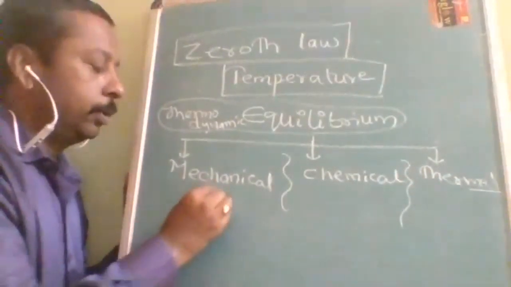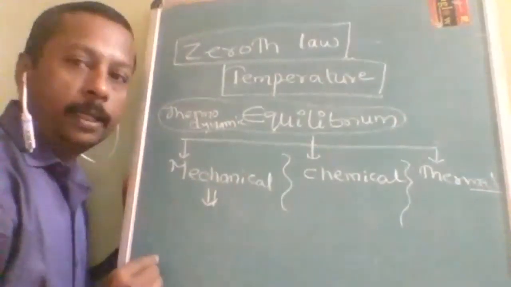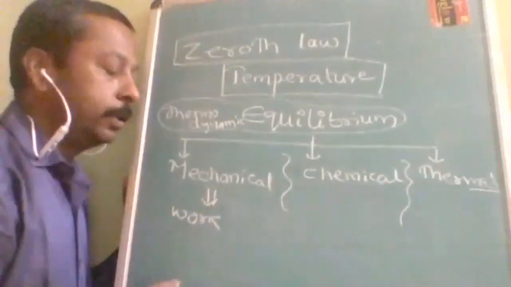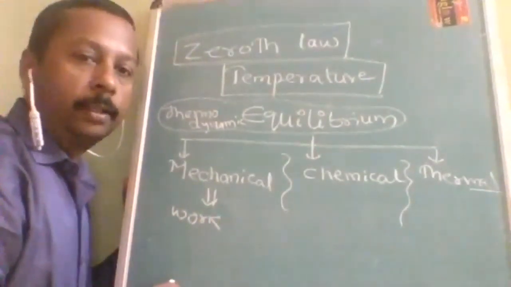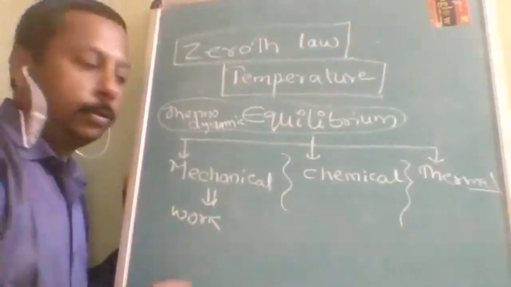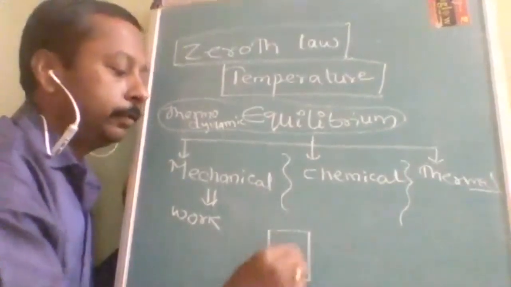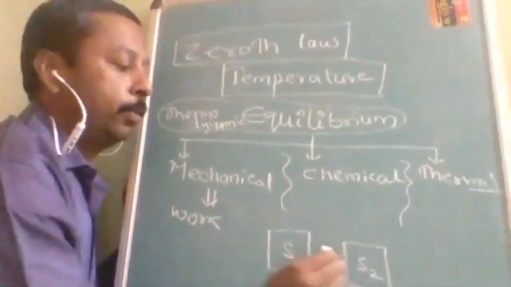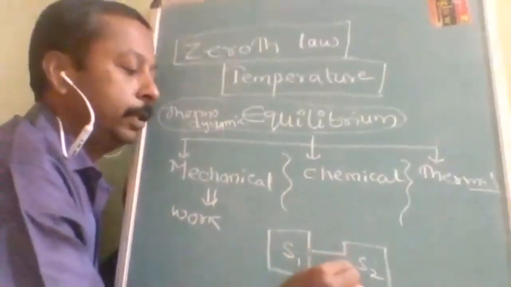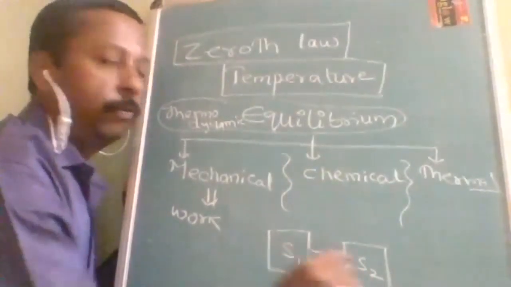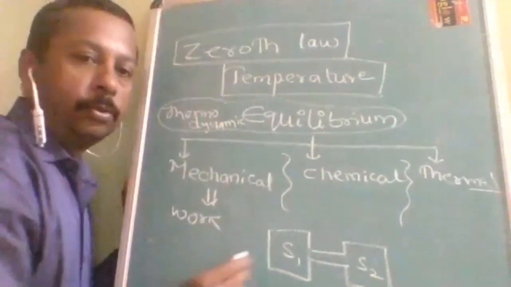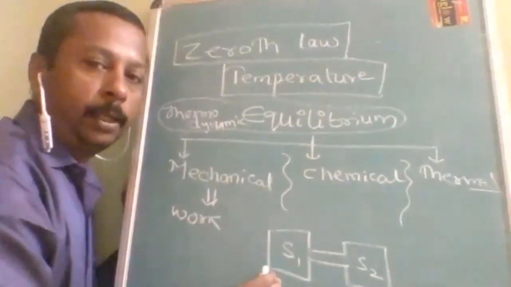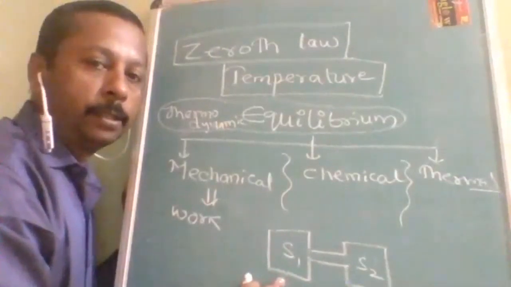If I say mechanical equilibrium, that means work is not done by the system or on the system. Suppose this is system 1, this is system 2. If they are in equilibrium with each other, there is no flow of gas, no expansion in one of the systems, no compression in one of the systems.